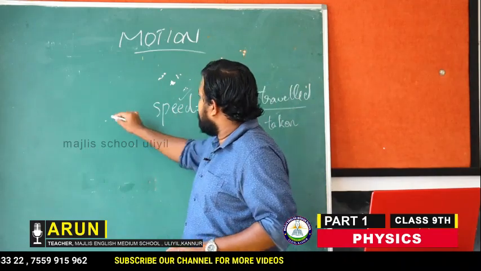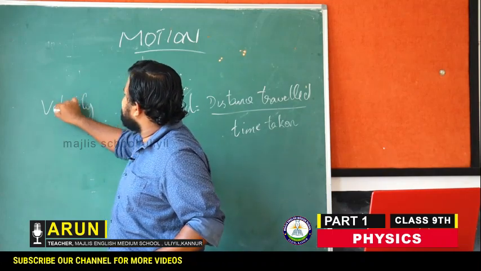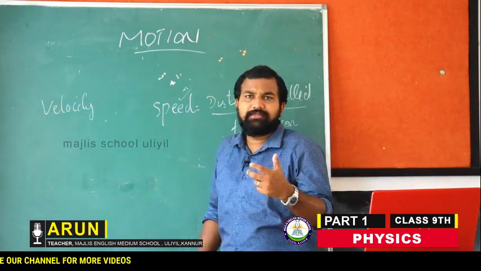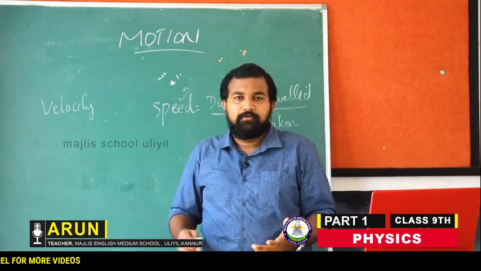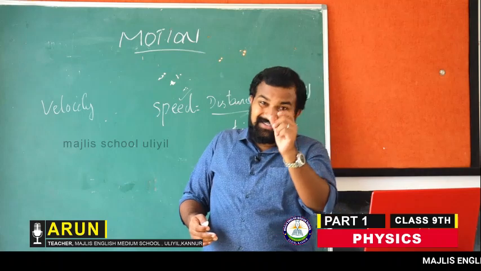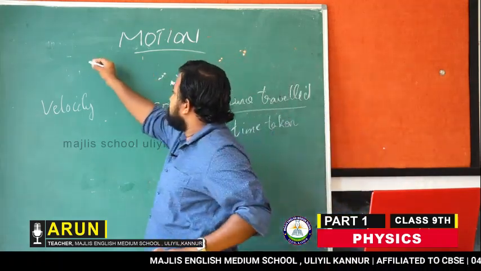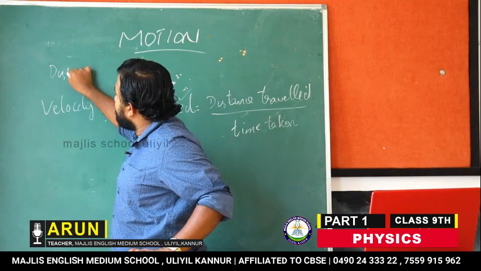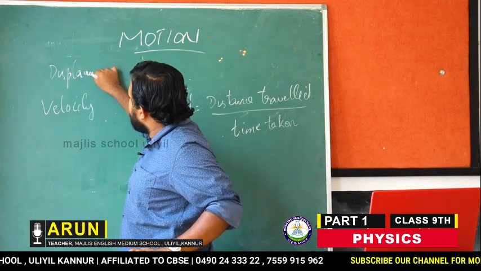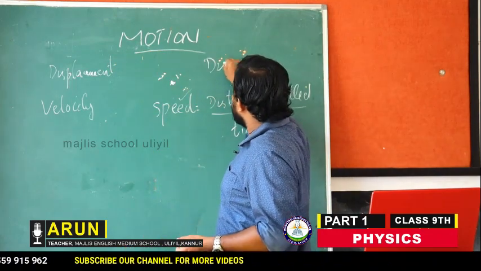Also, we have studied another term, that is velocity. So what is the difference between speed and velocity? You may think that both are the same, but there is a slight difference. I have told you before that there is displacement and distance.